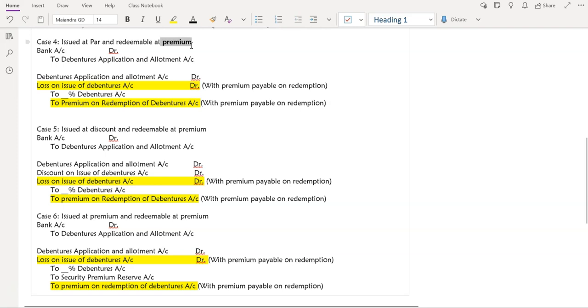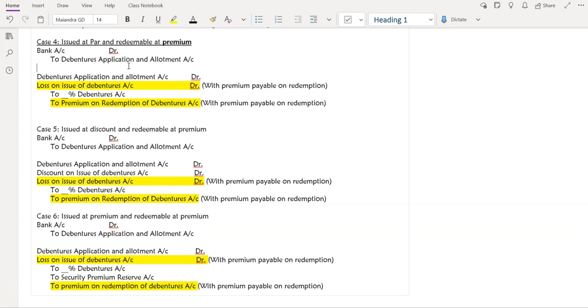All right. These are the cases when we are redeeming at premium. So if we are going to redeem at premium, there will be a loss. If we are giving more money, it is a loss for us. Is that so or not? Yes, ma'am.